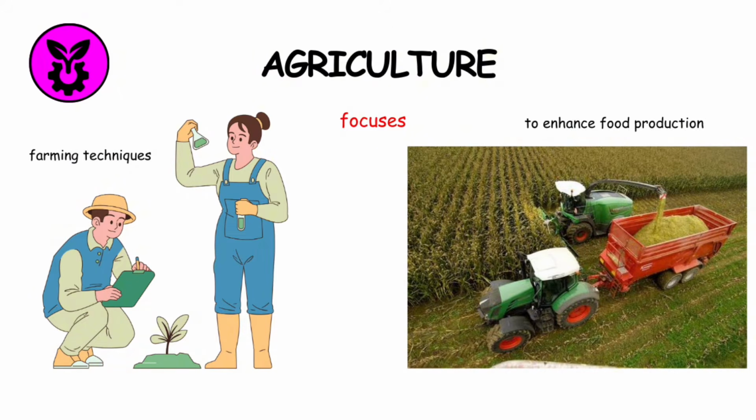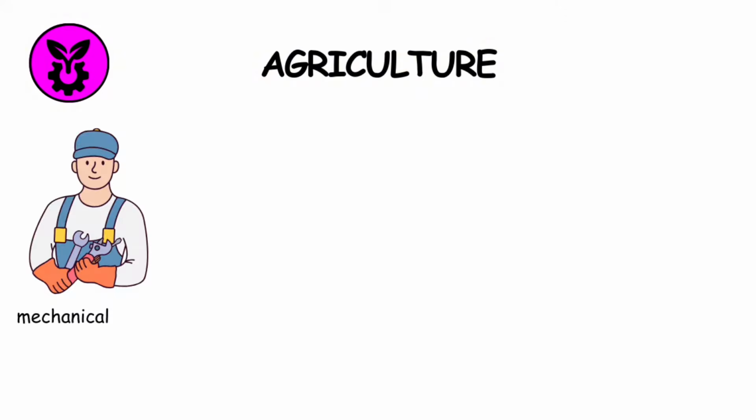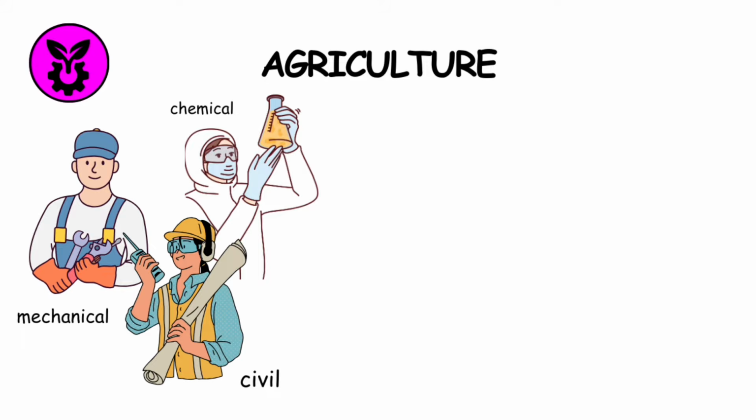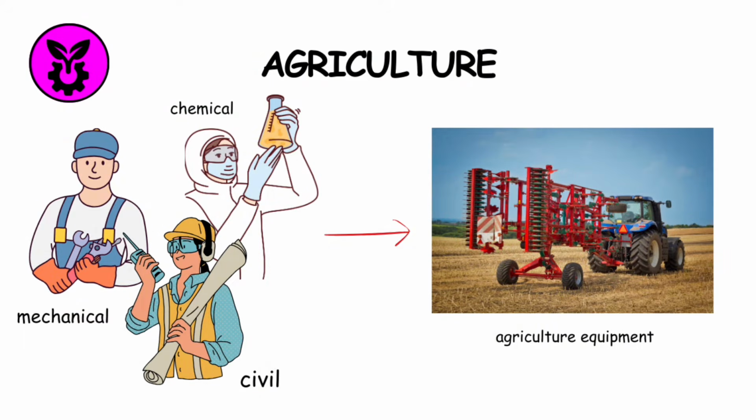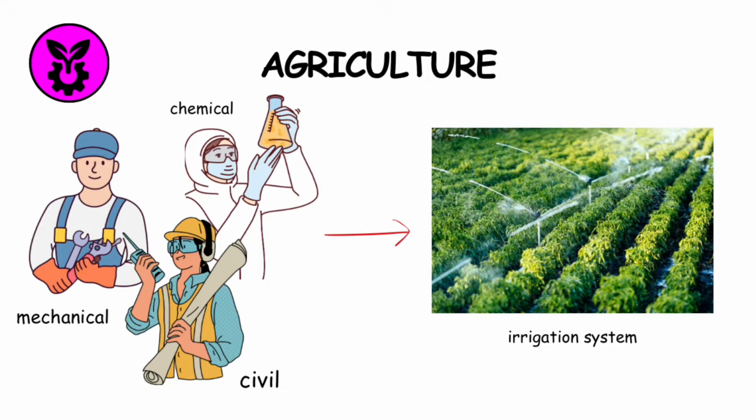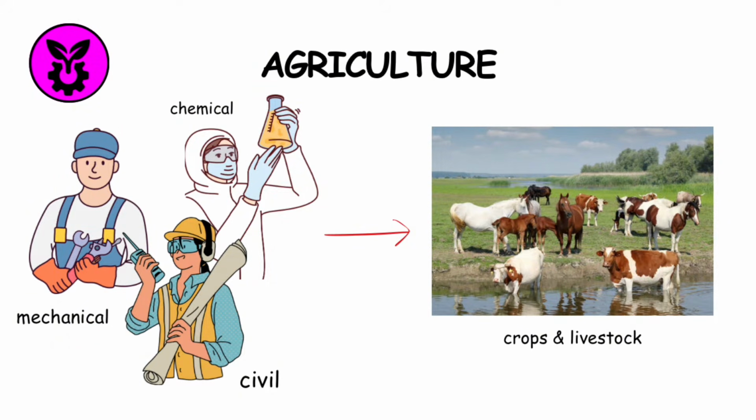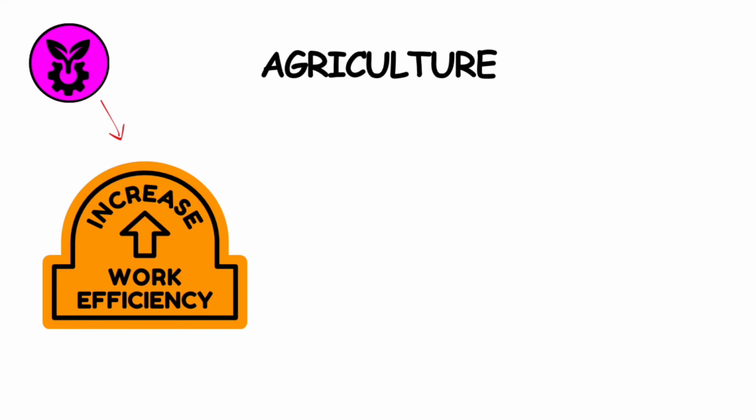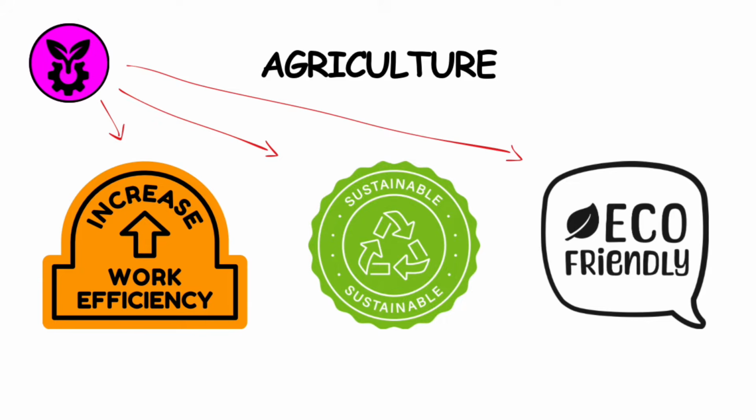Agricultural engineering. Agricultural engineering focuses on improving farming techniques and machinery to enhance food production. It combines elements of mechanical, civil, and chemical engineering to design agricultural equipment, irrigation systems, and methods for processing crops and livestock. Agricultural engineers work to make farming more efficient, sustainable, and environmentally friendly.